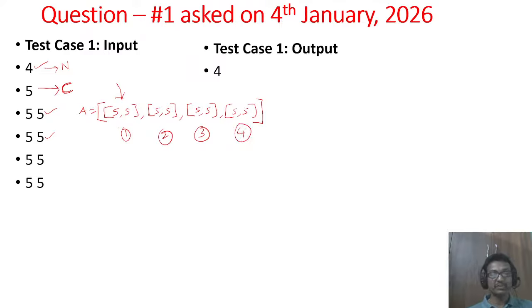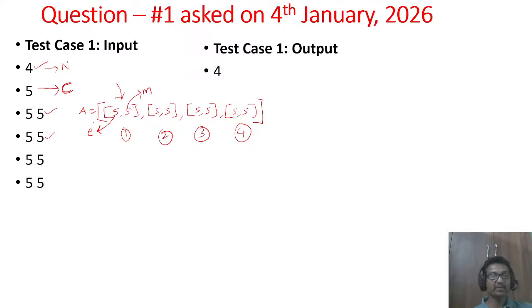Each chef is described by these two integers. What do these two integers indicate? The first one indicates E, the expertise of the chef, and the second indicates the messiness of the chef.